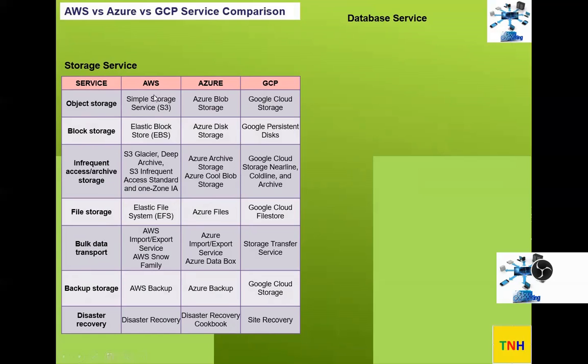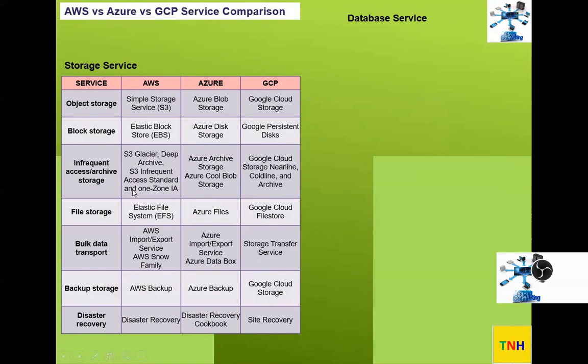For example, in AWS for infrequent and archive, they have S3 Glacier and S3 Deep Archive, right? Again, for infrequent, they have S3 Infrequent Access Standard. That is one offering from them.